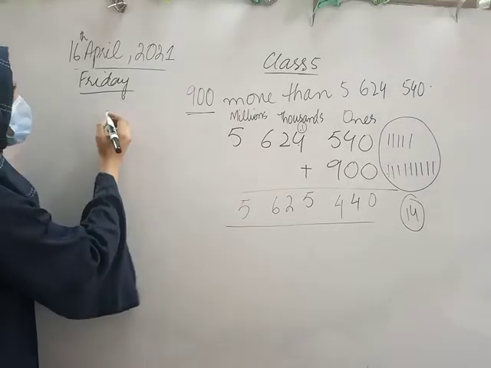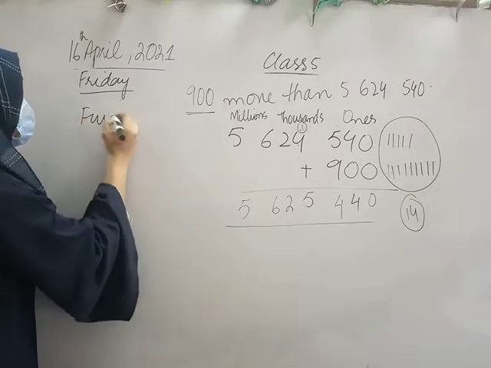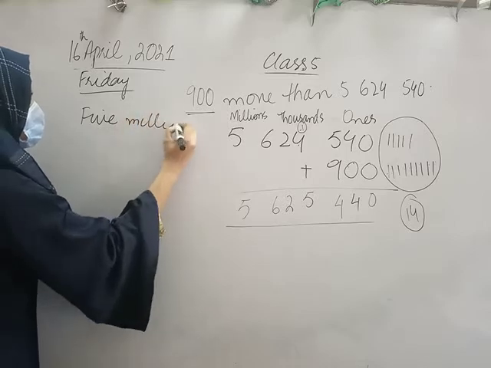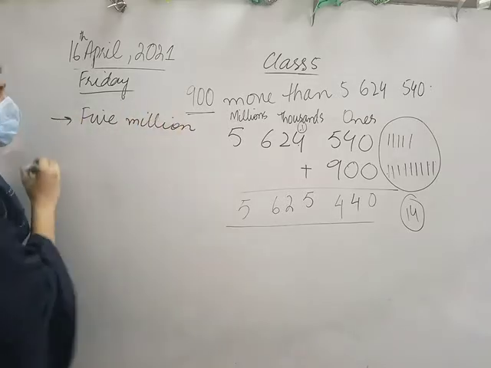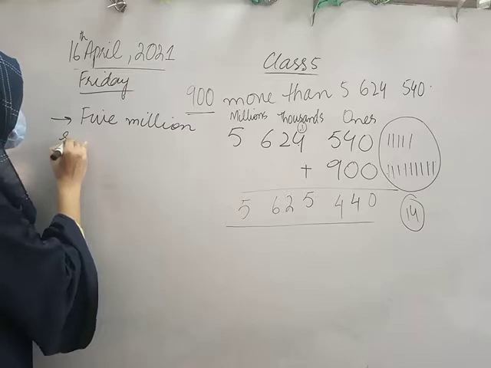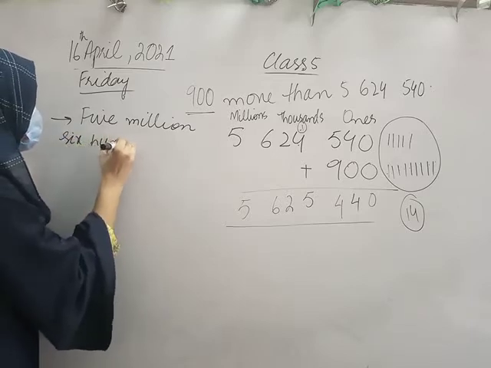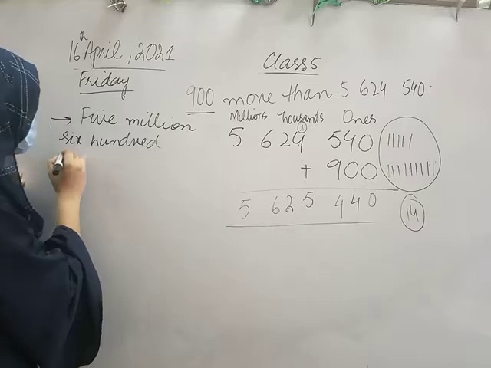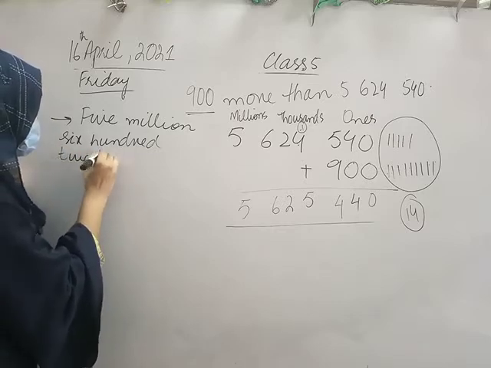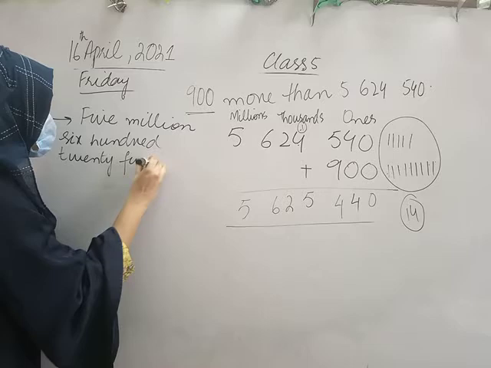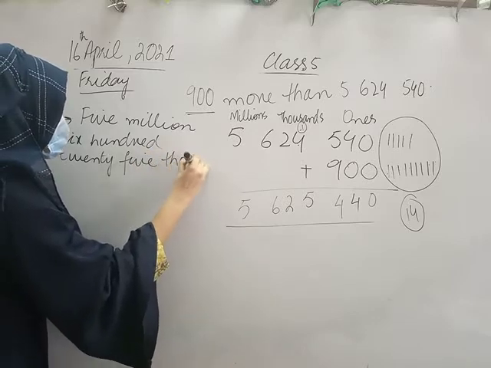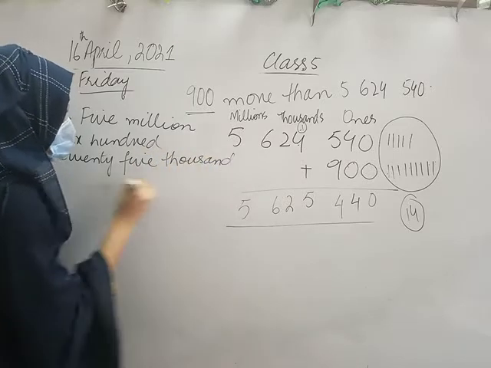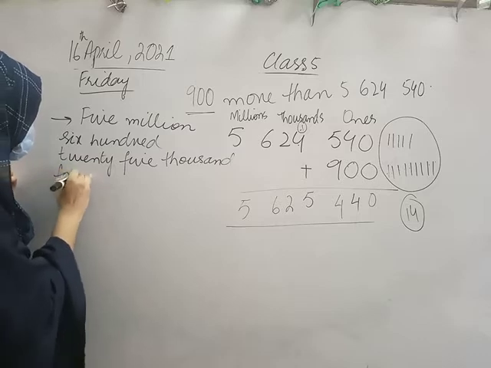Just look here class. 5 million, 600, 25,000, 440.